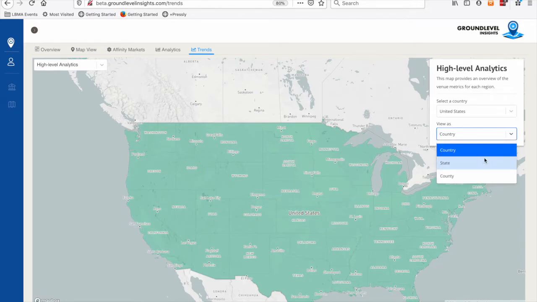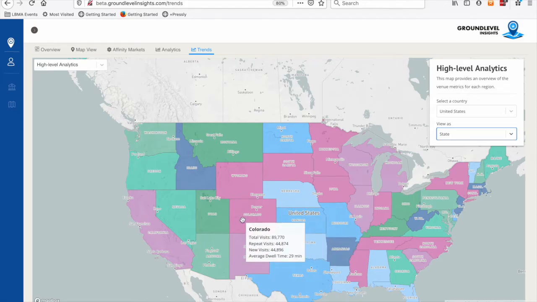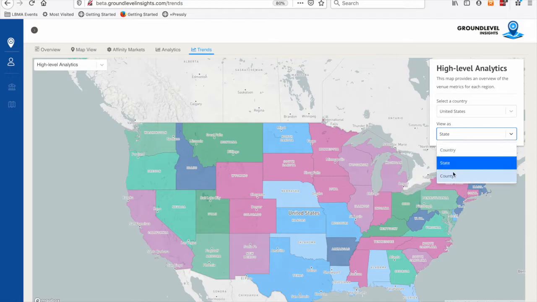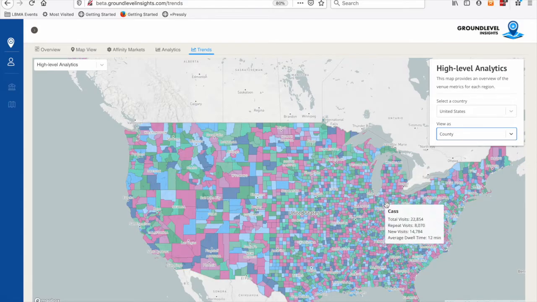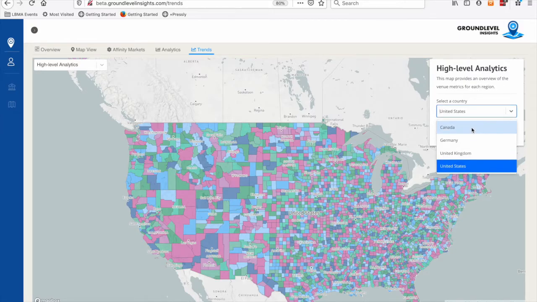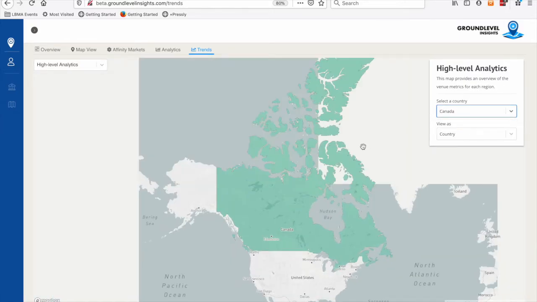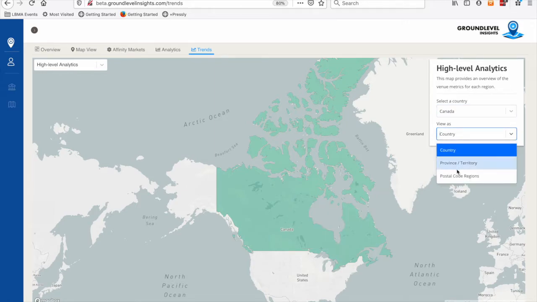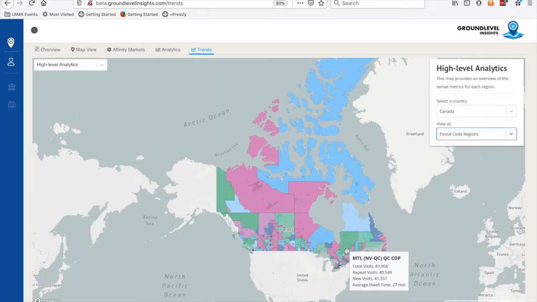I can further break this down by state. So if I want to see just Colorado or just Kansas or Kentucky, we can do that all the way down to the individual county level, and we can see individual county performance on any of the metrics that we track. I can do this for any of the 4 countries that we operate in. So if I come up to Canada, where we're based, we can see the same kind of thing, and break that down all the way to postal code regions.